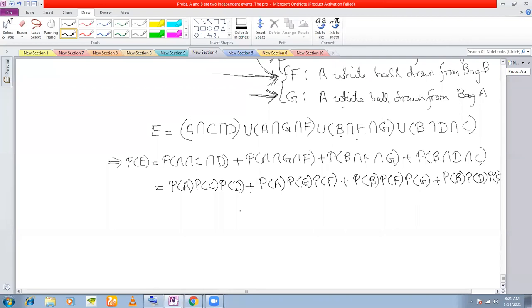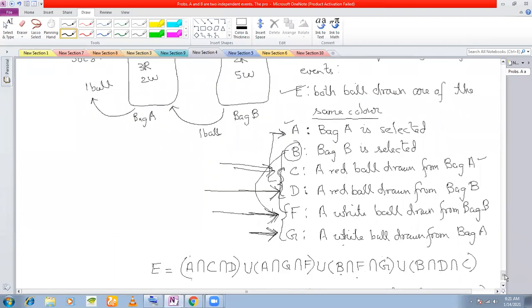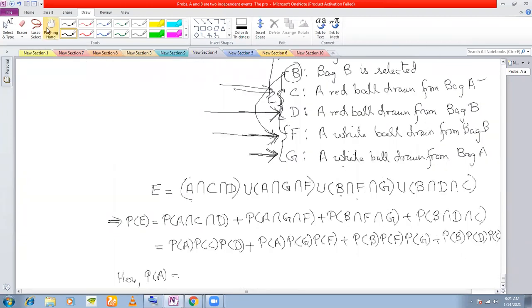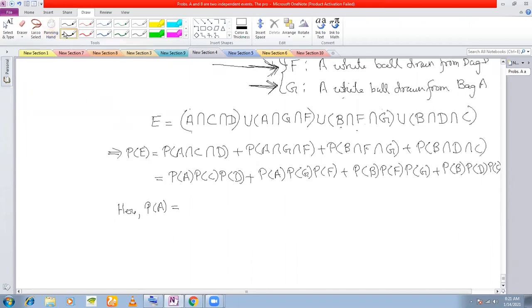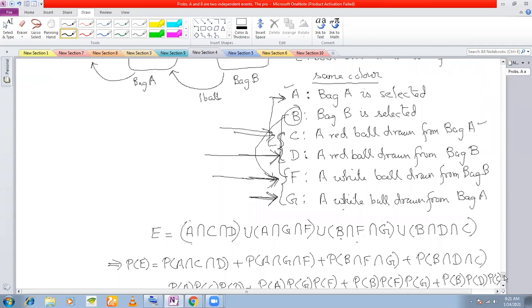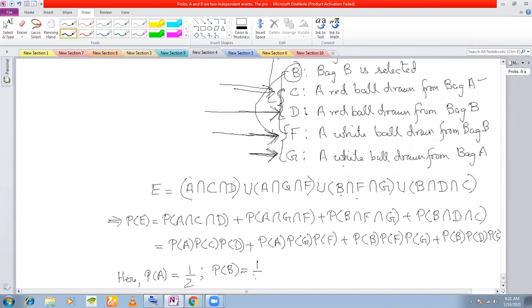Now we have to be very careful while calculating the probabilities. First of all, what is P(A) here? Bag A is selected. What is the probability of getting bag A selected? Two bags are there. You can select one of the bags, so you can select it with probability one by two, half. P(B), probability of bag B being selected, again half, right?